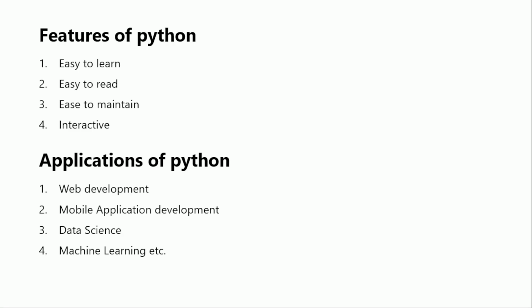Now let's move on to the applications of Python. Python is mainly used in web development, mobile applications, data science, machine learning, AI. Its applications are wide and vast in the current market. The effect of Python is booming like anything. It's an outstanding language as of now, and you could even consider it the futuristic language, because it has a large application impact on each and every sector, in terms of web, mobile, data science, machine learning, AI. So everywhere its impact is high.